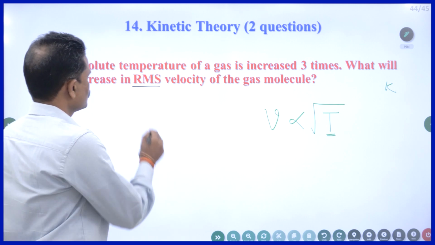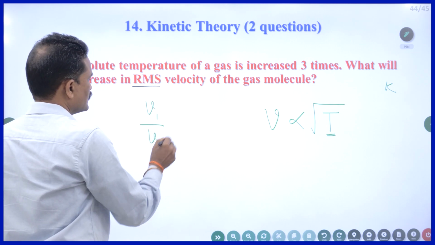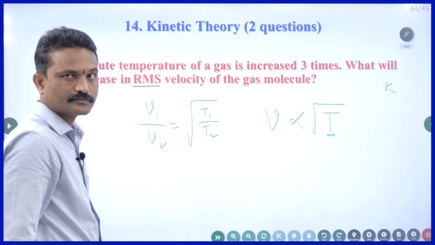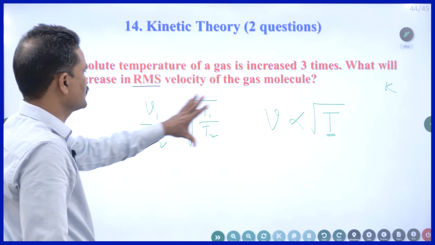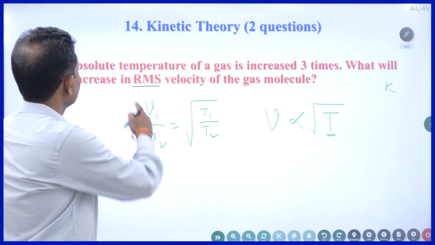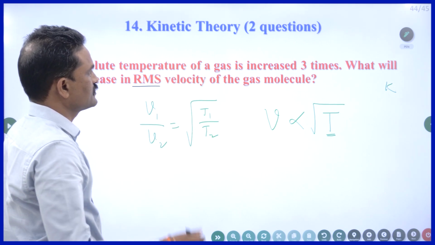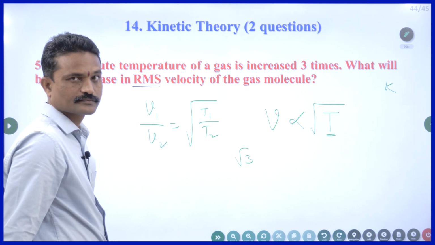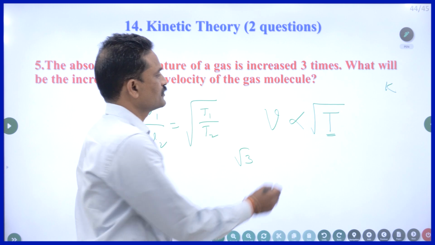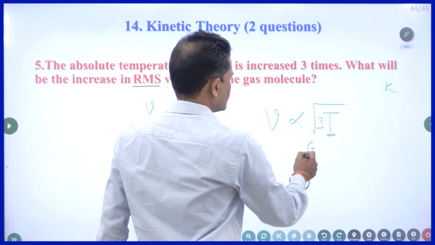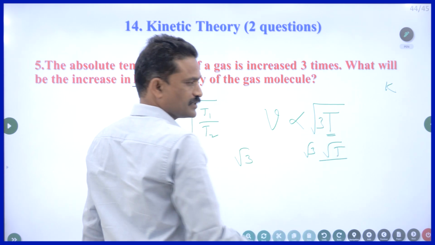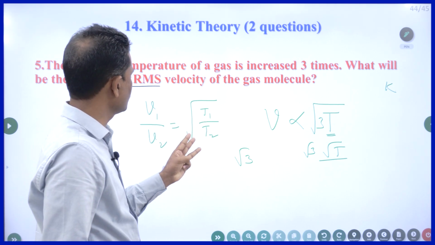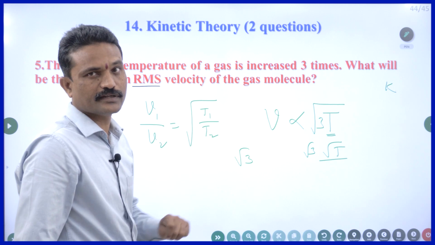So V1 by V2 is equal to root T1 by T2. This is the expression, from that I can conclude. When the absolute temperature of a gas is increased 3 times, the velocity increases by root 3 times. Very simple.